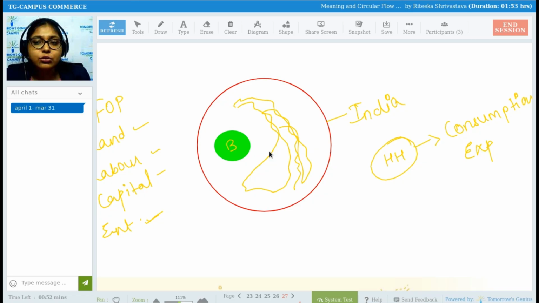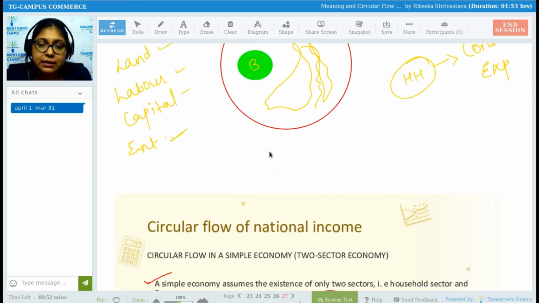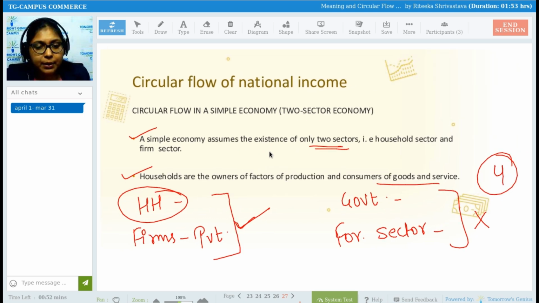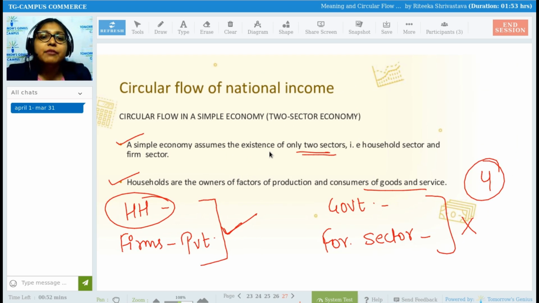So that is why we are termed as households. We are also termed as consumption expenditure. Okay, so that is your one sector. Another thing that comes is firms. So firms, all the private firms, the production of goods and services which is done by the private firms will be coming over here.